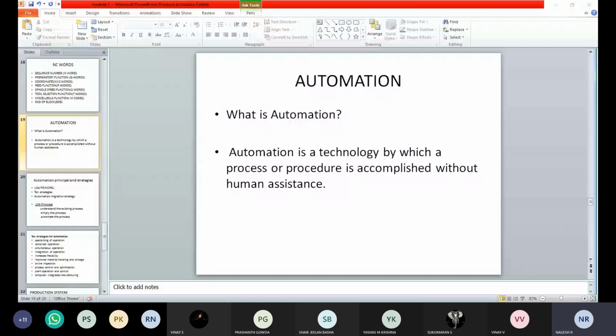It involves technologies like automatic machine tools for processing parts, assembly machines, industrial robots, automatic material handling and storage systems, and inspection carried out by the automatic process itself, and also feedback control and computer process control.